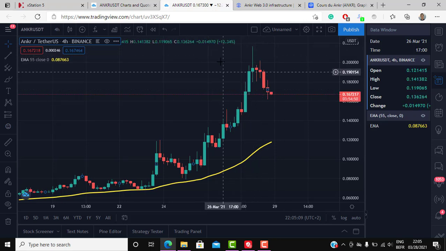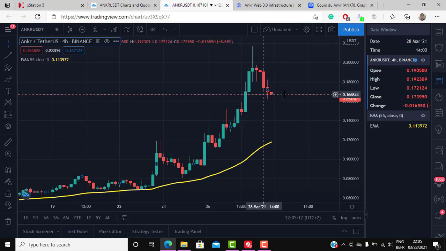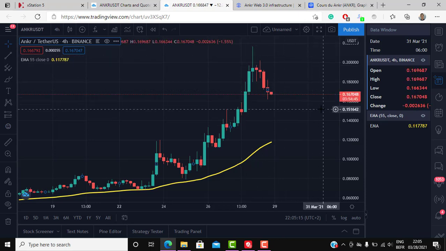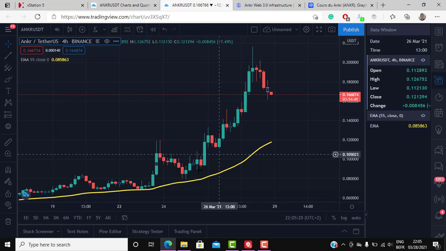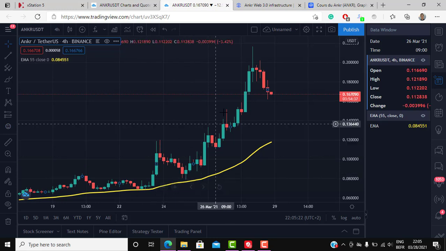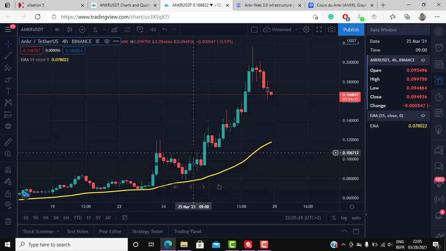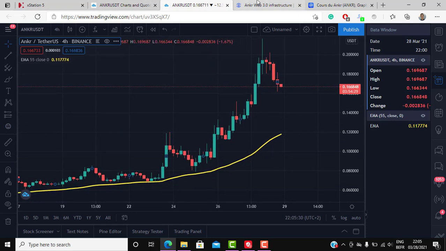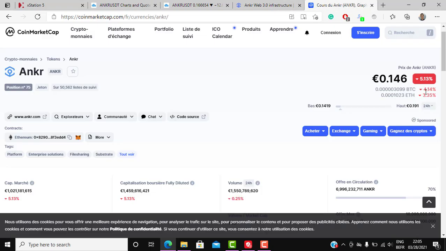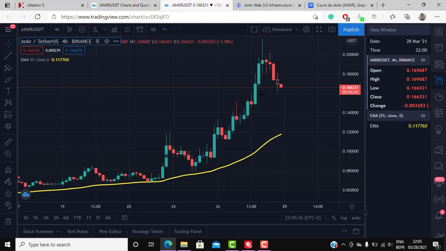If you took profit around here and reloaded around here, it would be much easier and much safer, and you would make way more money than you're making right now. So this is a trader's market at the moment, and it is not a buy and hold market. With all this volatility, it has very big moves. As you can see here, ANKR already today is down 4%, and the day before yesterday it was up, I think, around 5%. And if you get these moves of 4% today, they are really good for trading.